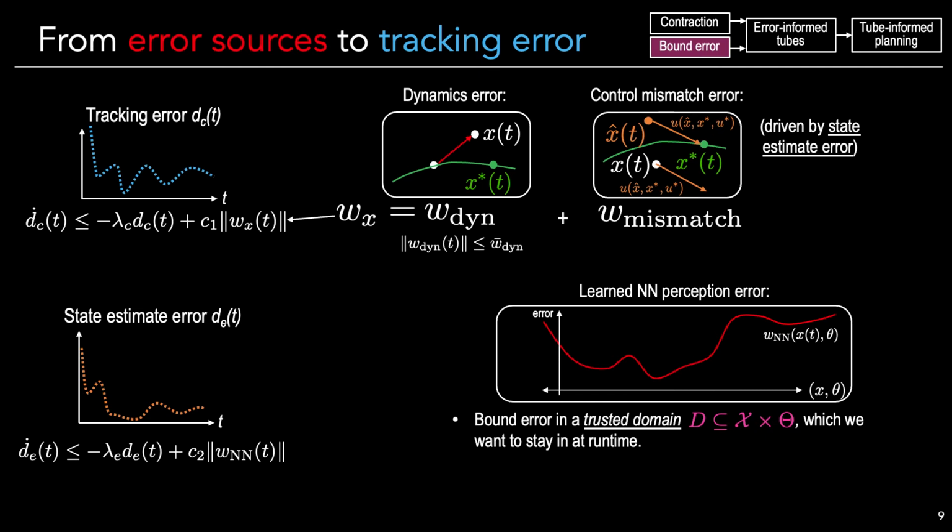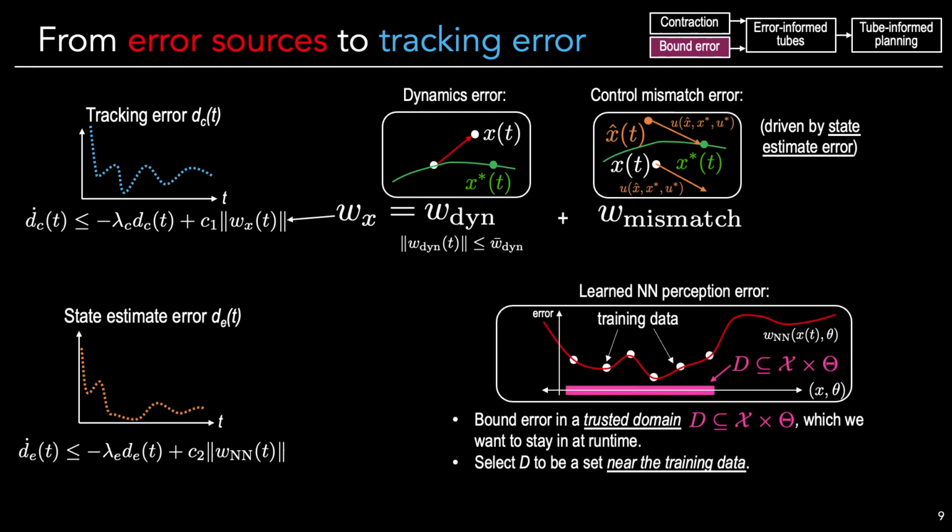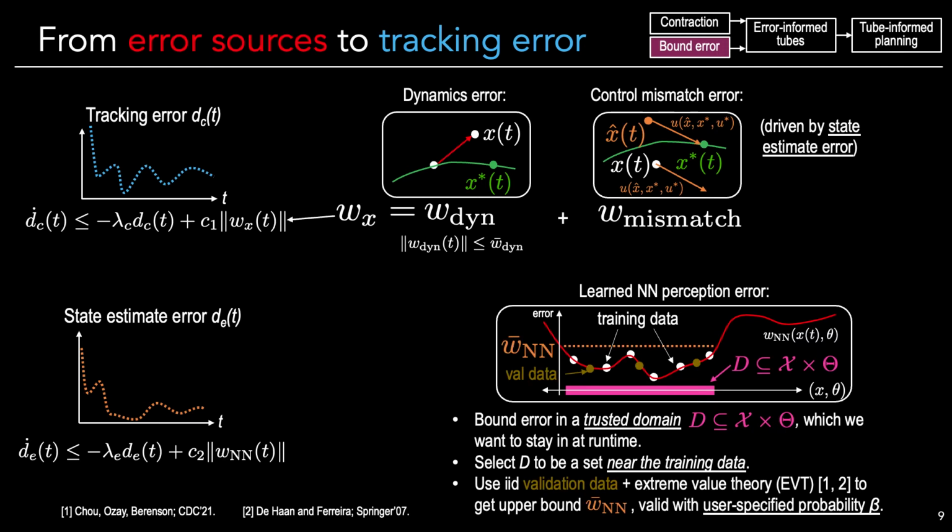So we need to upper bound this learning error everywhere that the system may reach at runtime. Our approach is to select a trusted domain D, where we want to estimate a valid upper bound, and then, at planning time, ensure that we always remain in this set D where that bound is valid. We want to select a D where the perception error is low, so that the resulting tracking tubes are going to be small enough. In particular, we will select D to be a neighborhood of the training data where we expect the model to be accurate. We then estimate an upper bound on the perception error, WNN bar, using the validation data, using a probabilistic approach based on extreme value theory.